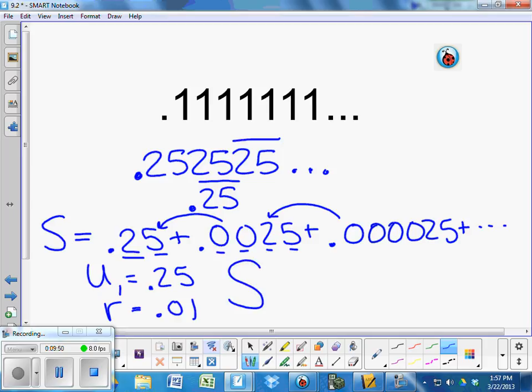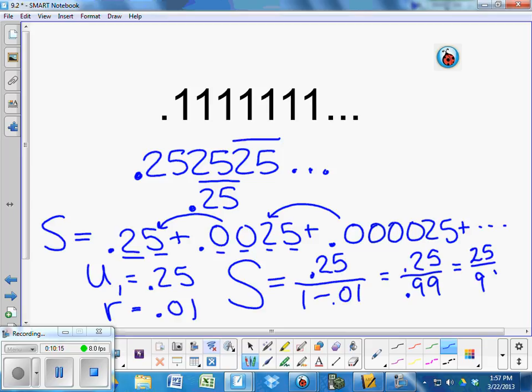So we can do sum equals first term over 1 minus 0.01. If you want to skip this step and just write 0.99, go for it. To change this to a fraction, a valid fraction, get rid of the decimals. As long as they're equal, you move them the same number of times. And we have 25/99ths, which can't be reduced.